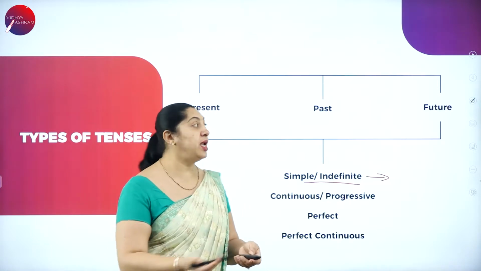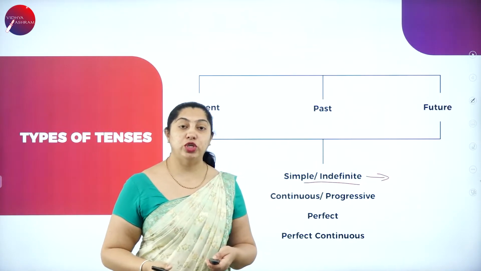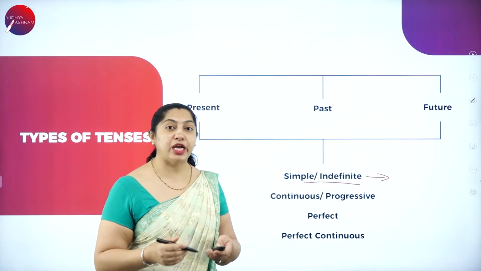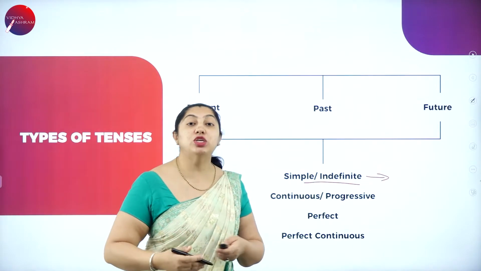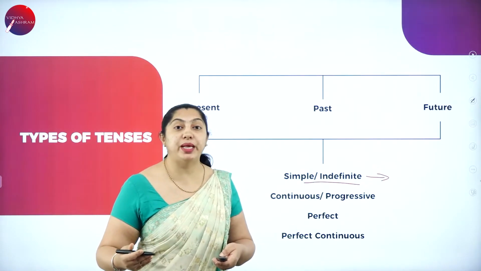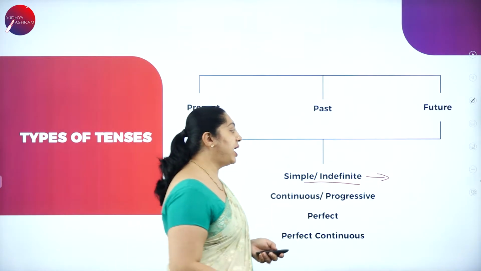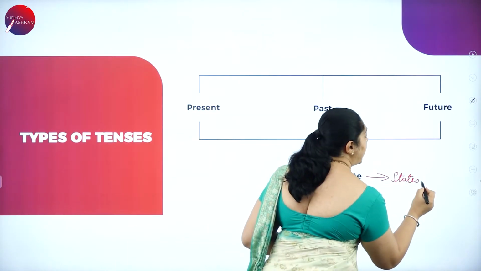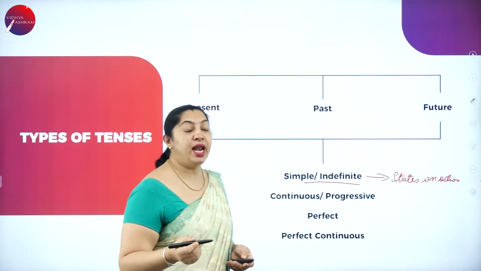It means simple past, simple present and simple future. So what does it show actually here? What does the simple or indefinite tense say here? Here the simple or indefinite tense states an action.